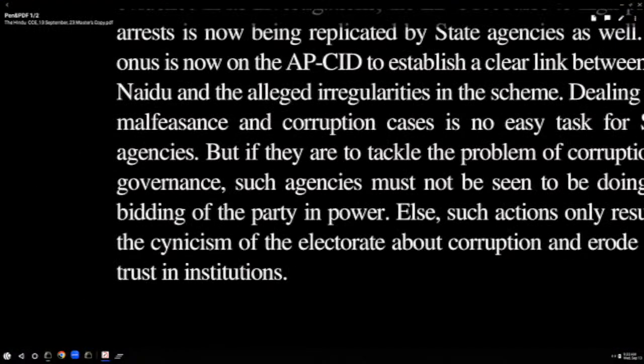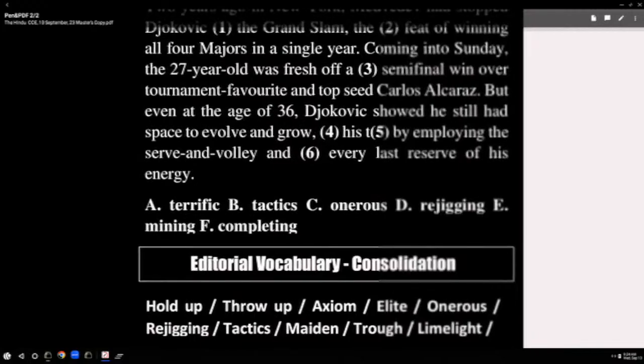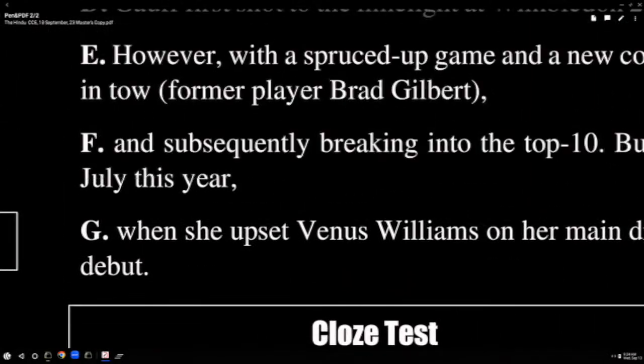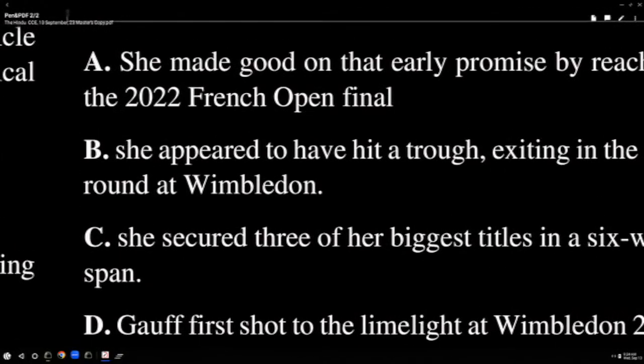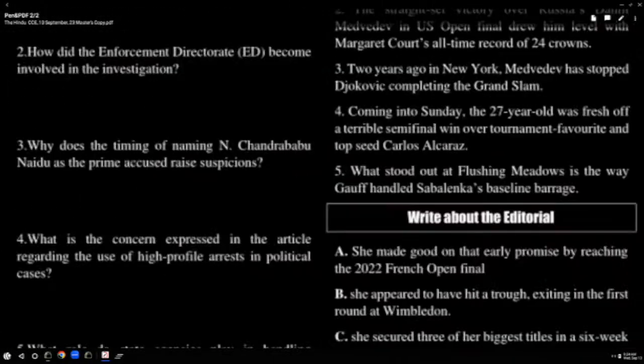I have done only the vocabulary part and the grammar part because there are so many words. How many words have you got roughly? More than 15 words, I suppose. Easily. Let us go to the first exercise here. Please spend time on the questions and write about the editorial. What is the first exercise here?